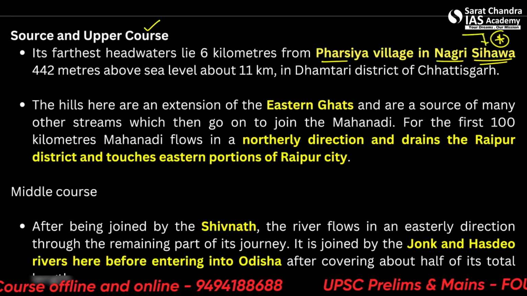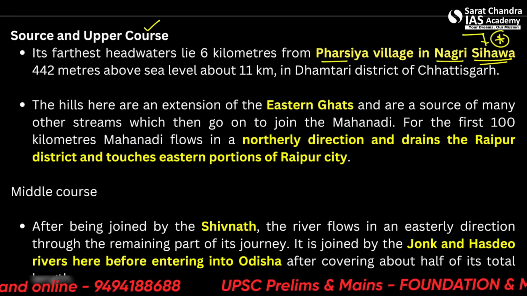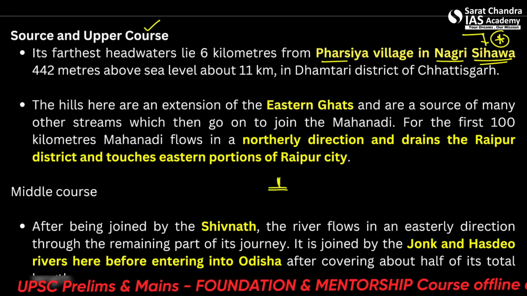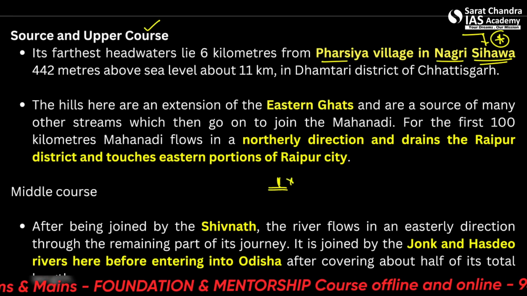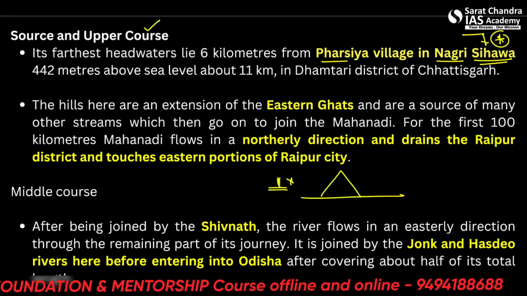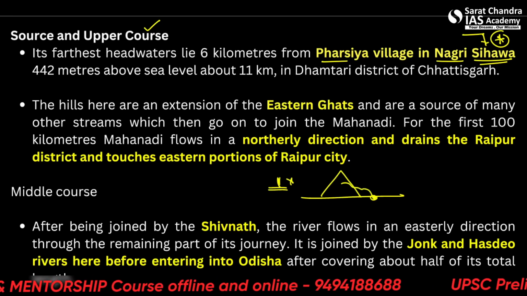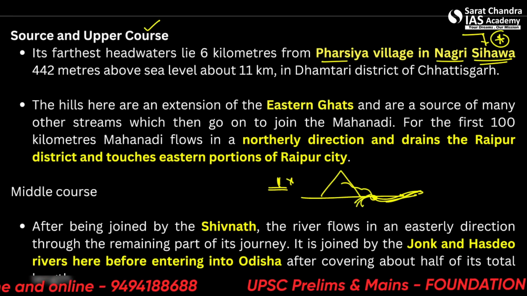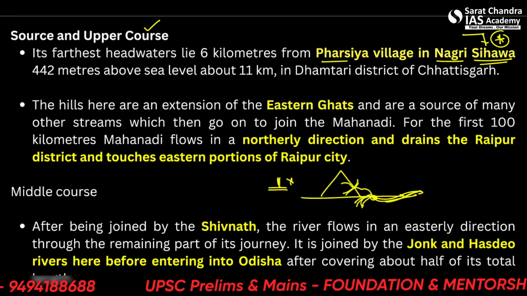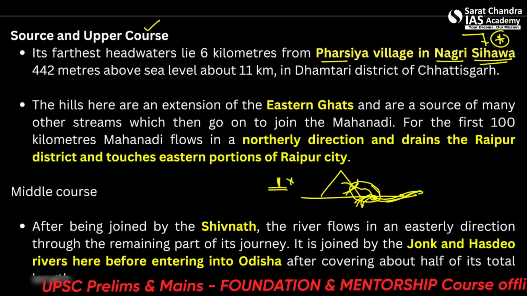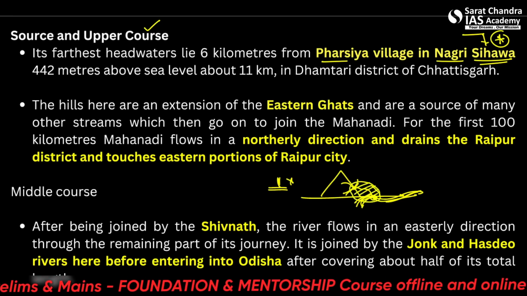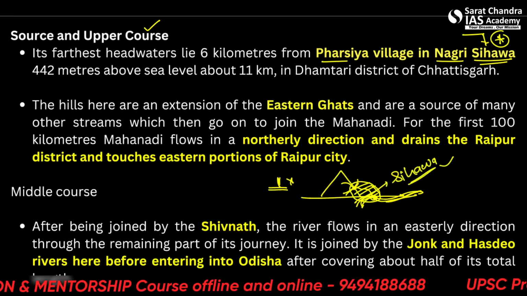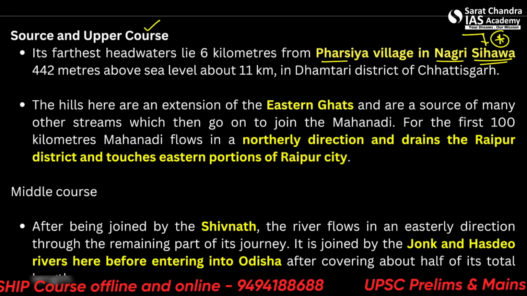This Nagri is a town, Sihawa, and what we know is that rivers do not start from some certain point, such as, okay, this point is the starting point of Mahanadi. No, this is not the way it works. What happens is that various different streams from various different mountains collect and form a big course from where the river seems to be originating. And this is often hidden in dense forest, mountains, gorges, anywhere else. So this is a big area from where we can understand that yes, this river starts from here. So this is Sihawa for the Mahanadi. So please remember these two things: Sihawa, Mahanadi, and the Maikal range in the west.